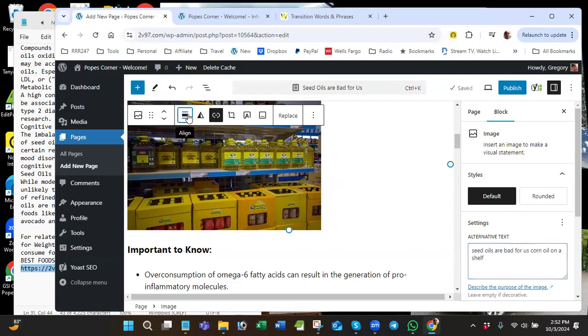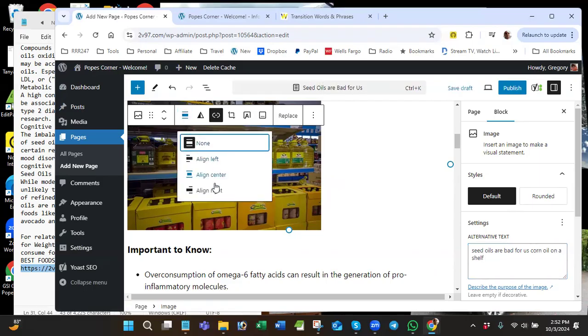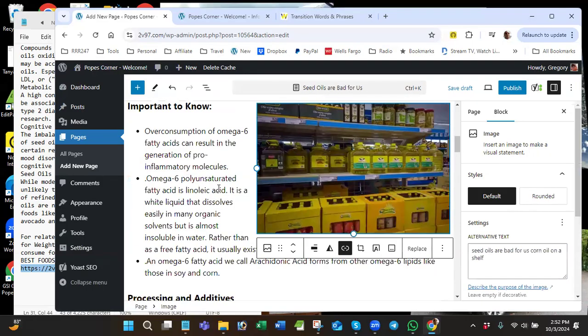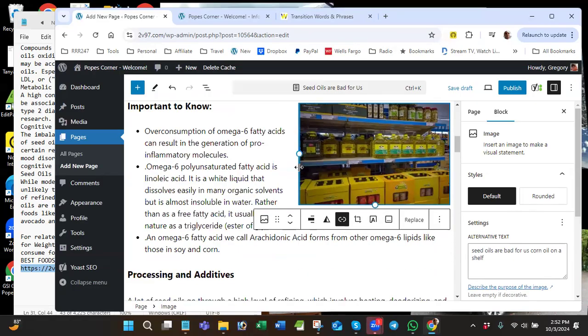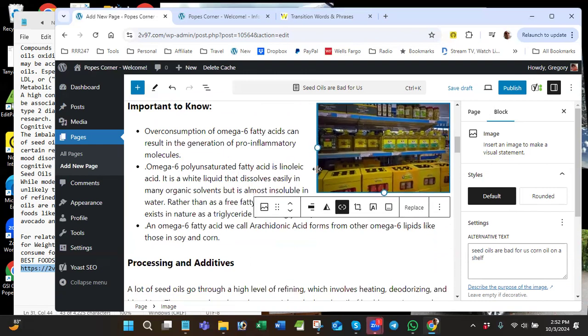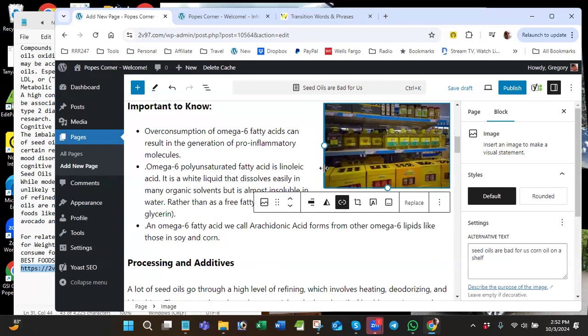All right, so now I'm going to realign this. Right now it's taking up space in the middle, so I'm going to align right. And as soon as I do that, you can see everything jumps. That's called word wrapping, the words wrapped around the image. Okay, so it's too big. So we're going to make it like this.